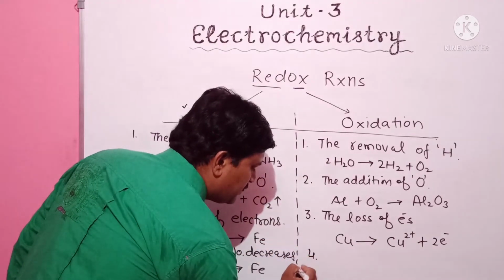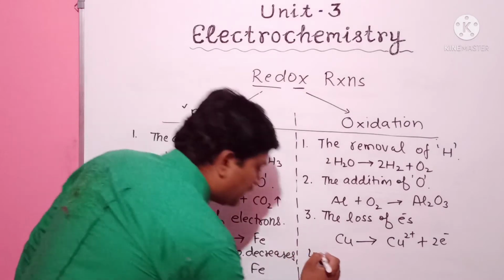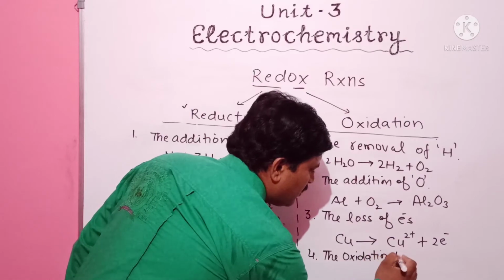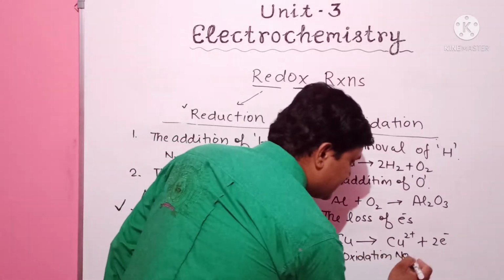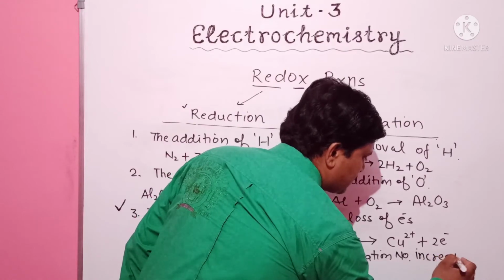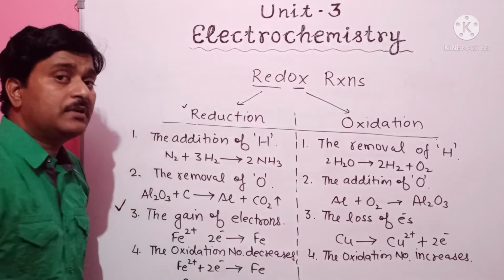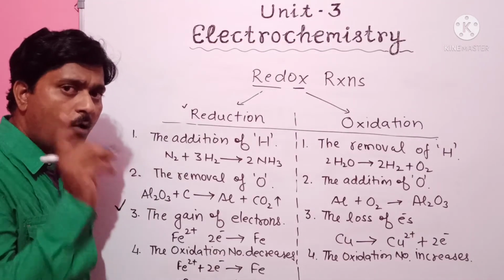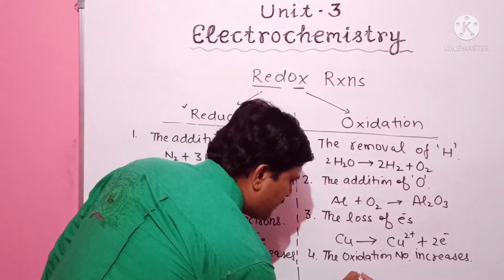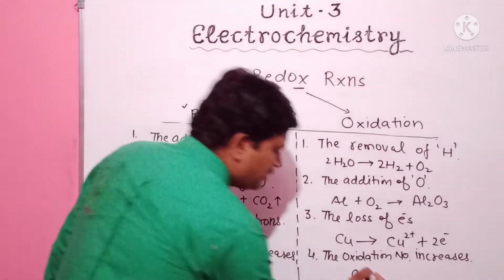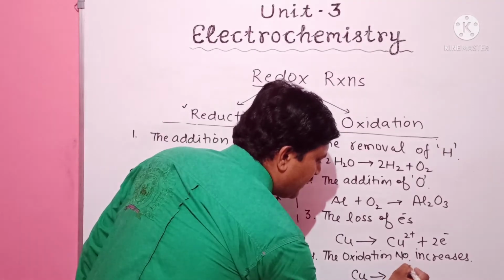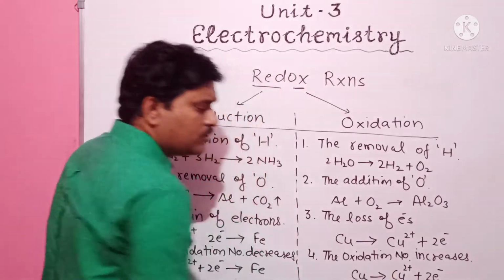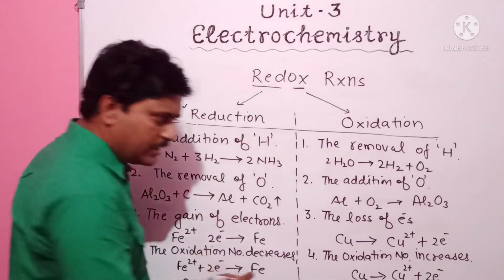Similarly, we can define the oxidation reaction with the help of oxidation number. What happens during the oxidation reaction? The oxidation number increases, just the reverse of the reduction reaction. For example, if we take the example of copper, what happens? Copper changes into Cu2+ ions along with 2 electrons. Here copper changes into Cu2+ ions.